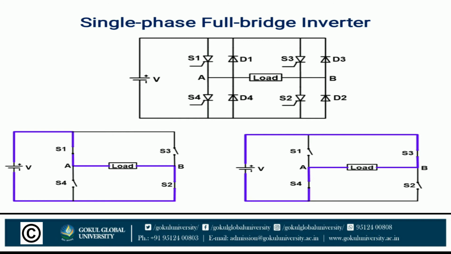Mode 1: thyristors S1 and S2 are on and thyristors S3 and S4 are off. During this mode the current flowing path is from V to S1, load A to B, S2 to V. The path is shown by the blue line. The current flowing through the load is from A to B, and it makes a positive half cycle. The thyristors S1 and S2 are both in the forward direction.